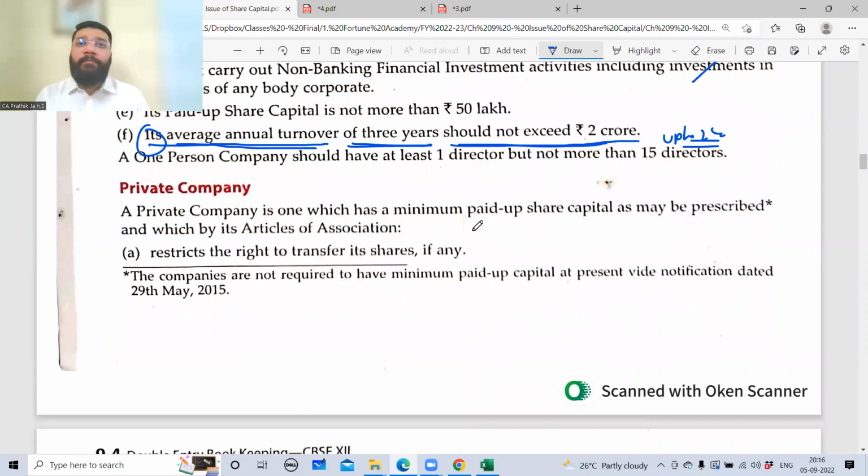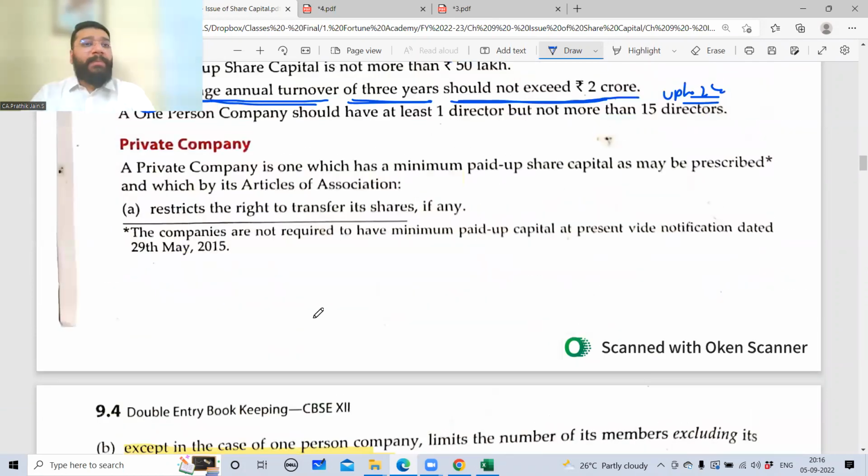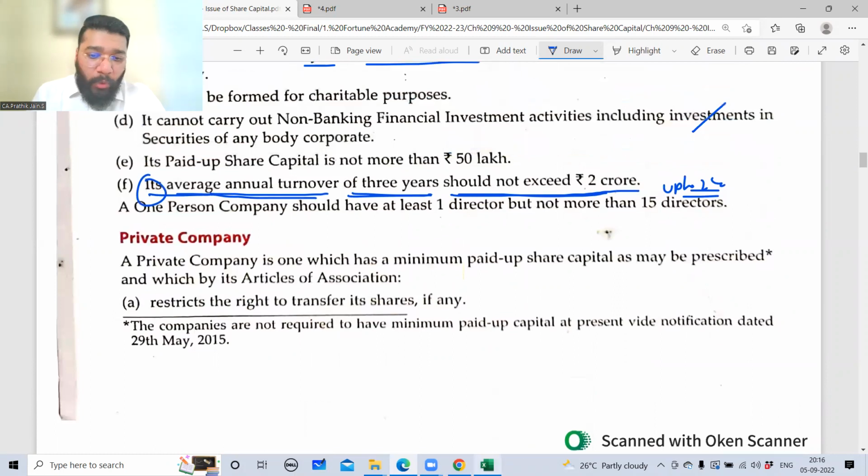So can I explain the concept of private company? We'll do that. I think today we'll have time only for private company. So let's do it. Online people, any doubts so far with whatever I discussed?